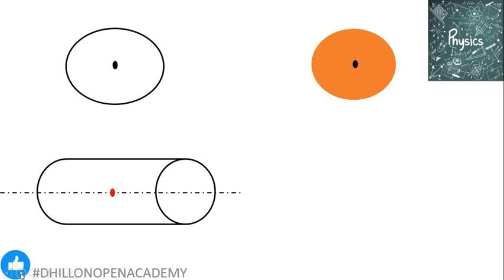This is a solid disk where mass is fully present inside the area of the circle. So in this case, again, the center of gravity is at the center of the metal disk, which is lying inside the body. Cylinder. For a cylinder, the center of gravity lies along the axis right at the midpoint. If the cylinder is a solid cylinder, the center of gravity will be inside the cylinder, but if it is a hollow cylinder, the center of gravity will be outside the cylinder, because at the location of the center of gravity point, no mass of the cylinder is present. In the case of a rod, the center of gravity lies at the geometrical center.